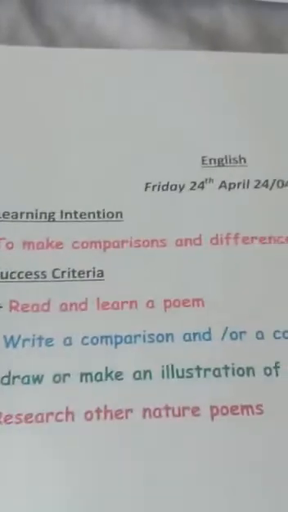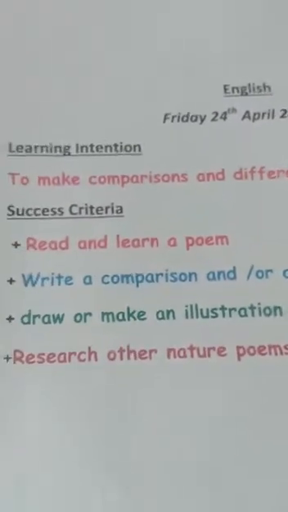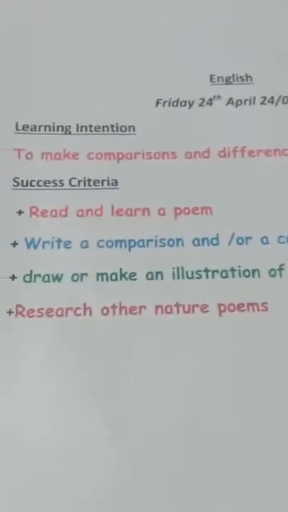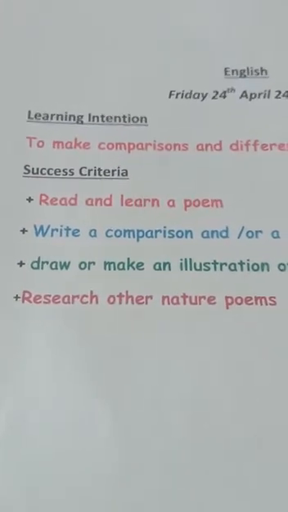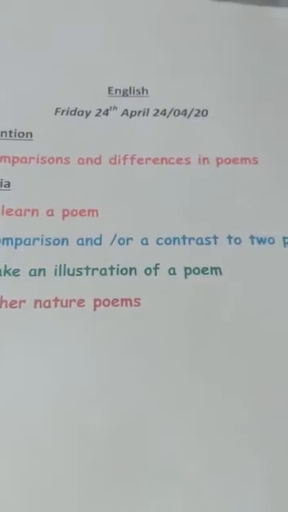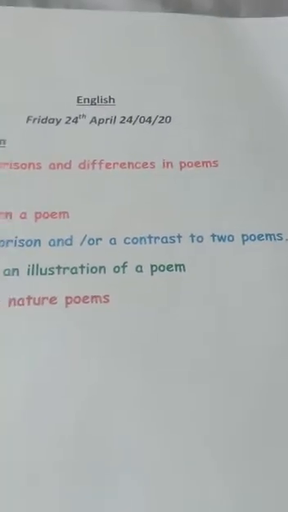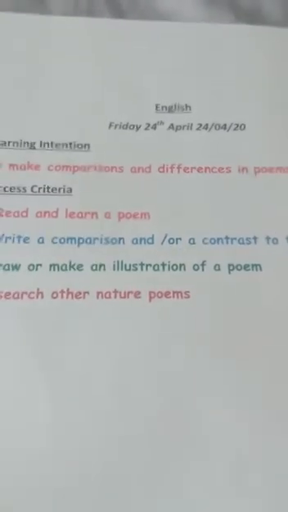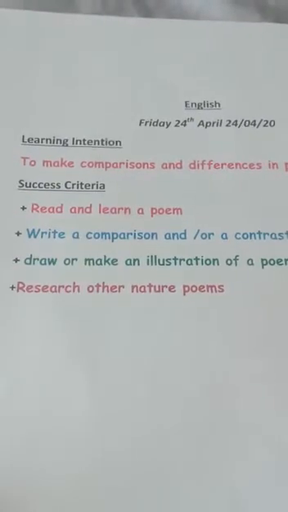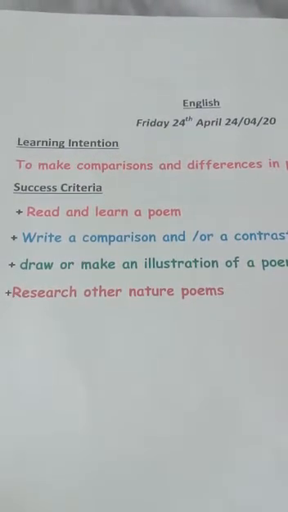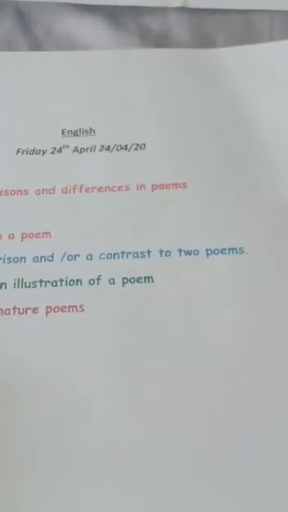And the main English topic work is to make comparisons and differences in poems. So the success criteria is to read and learn a poem, write a comparison and/or a contrast of two poems, draw and make an illustration of a poem that you really like, and if you've got time, to research other nature poems. So this is the main starter.